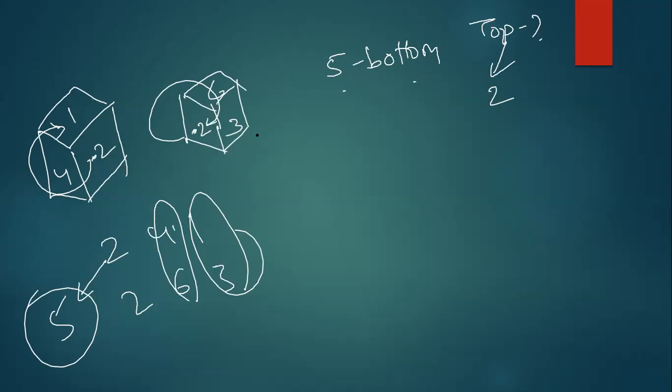5 is already at the bottom. I need to find the top number, which is 2. See guys, you just need to write from the common number. 5 is the bottom, that means whatever is opposite to 5 will be on the top. So 2 will go on top. Now this is one type of model where you will have one common number. Next, I will give you two-common-number problems.